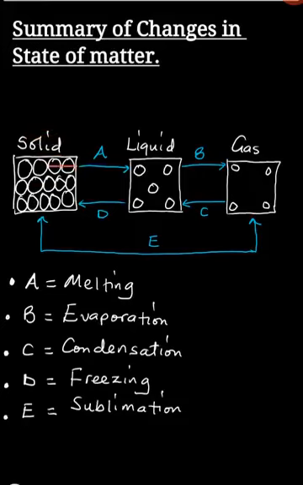Here we have solid matter, liquid matter, and then gaseous matter. So we're going to start from point A. Now from point A, we are moving from a solid changing to a liquid. Now we've just discussed the fact that when matter is changing from solid to become a liquid, we call this change in state of matter melting. So part A there is melting.